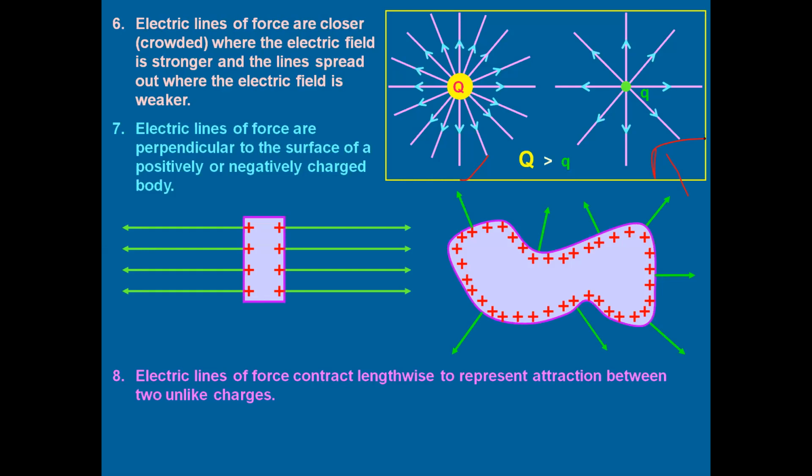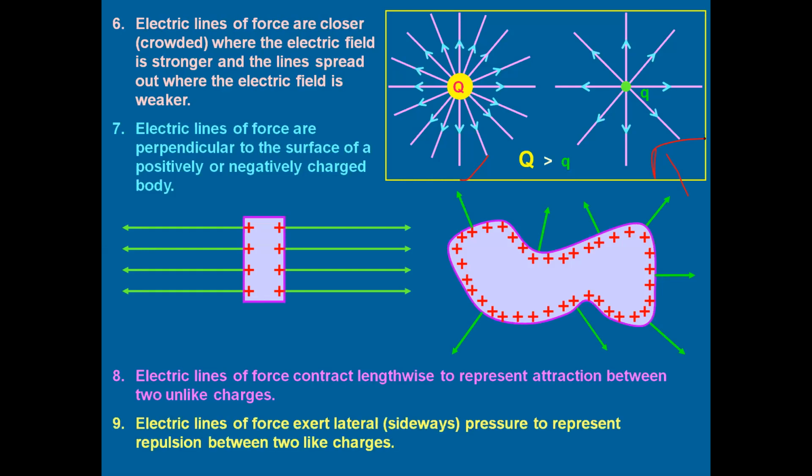Electric lines of force contract lengthwise to represent attraction between two unlike charges, and they exert lateral pressure to represent repulsion between two like charges. This also we have discussed while discussing the shape of field lines due to a dipole and a pair of like charges, right?